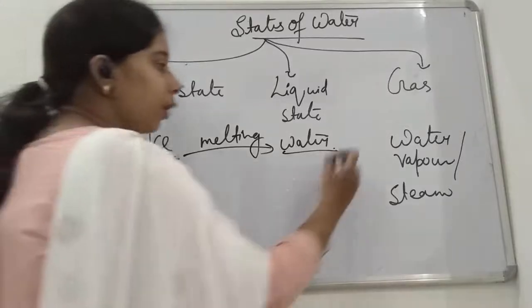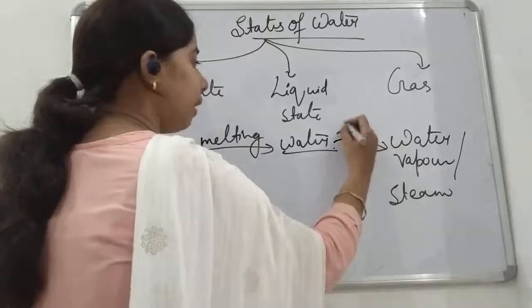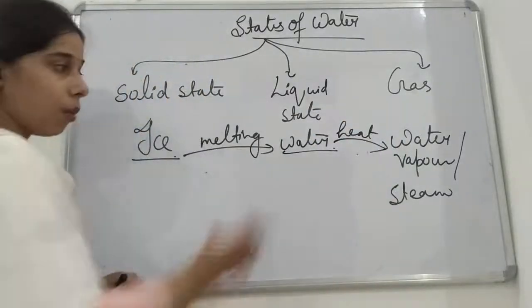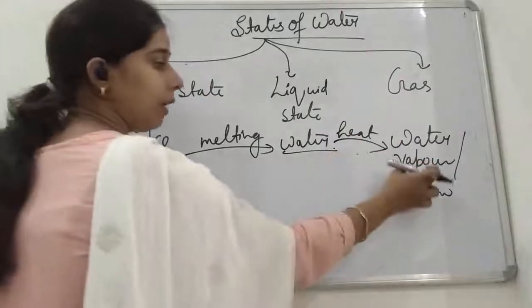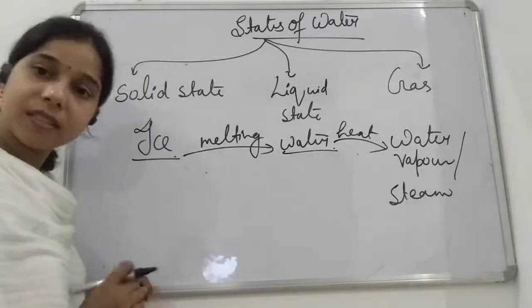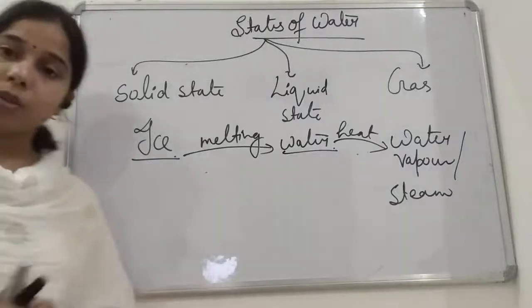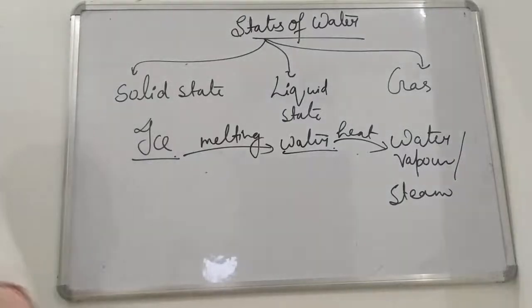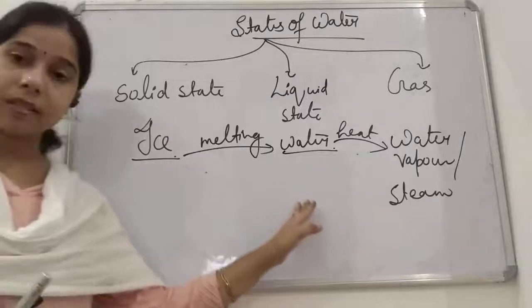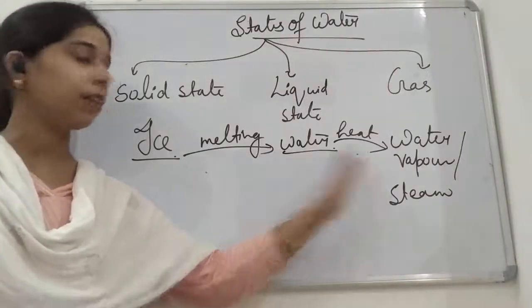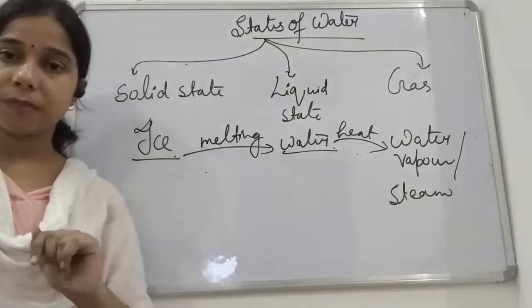Now you take this water and heat it again. As you heat it, this water will get converted into steam. So when you take it out to room temperature, the solid gets converted into the liquid state, and when this liquid is heated, it gets converted into the gaseous state.